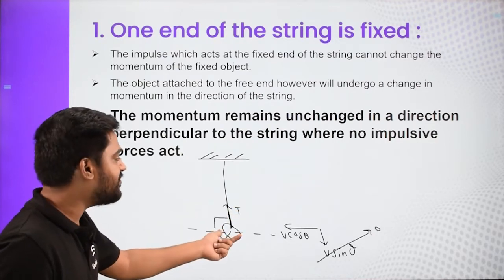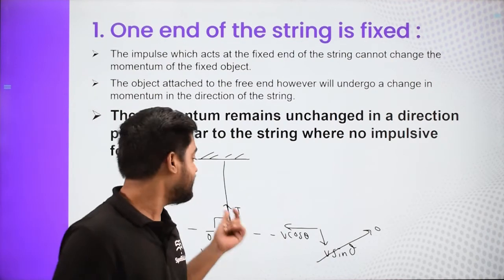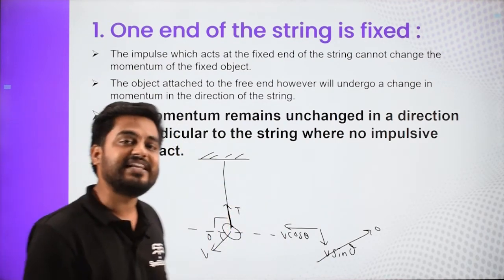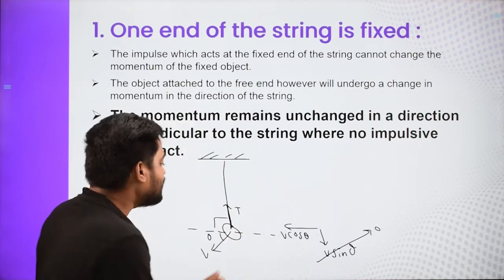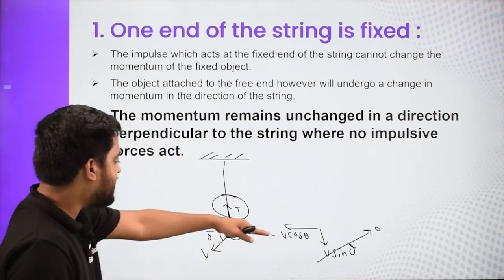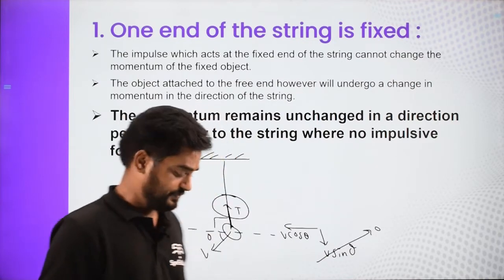If it doesn't stop, then what will happen? The string will either expand, and this is a non-elastic string, or it has to break, right? Neither of the two cases is possible in ideal situations. So we will say V sin theta will suddenly become 0 due to this impulsive tension. But the momentum which is perpendicular to the string itself is not going to change.